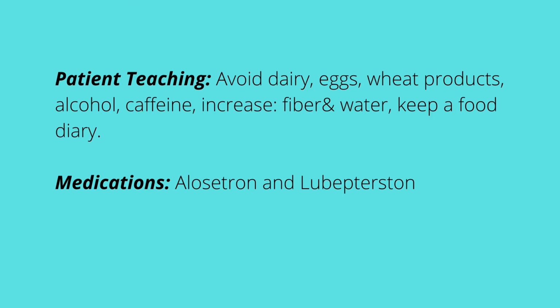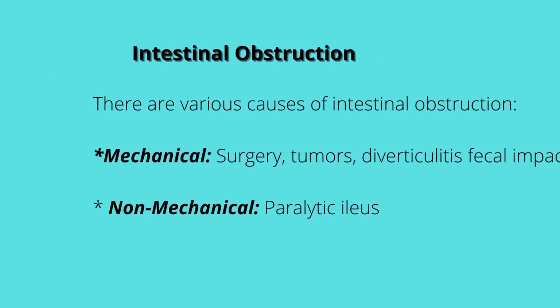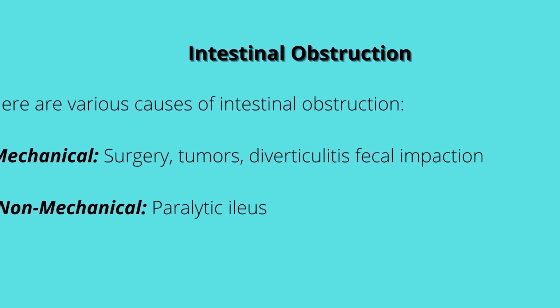Medication for IBS. IBS is treated with medications that target either IBS with diarrhea or IBS with constipation. So there are two various types of IBS. For IBS with diarrhea, we administer alosetron, and for the one with constipation, we do lubiprostone. With lubiprostone, some people remember with constipation, you use the lube, lubricate. With diarrhea, you use alo, like aloe vera. Since you're having diarrhea, you need to calm it down, and aloe vera does a good calming sensation.